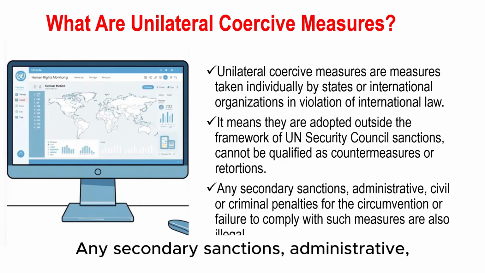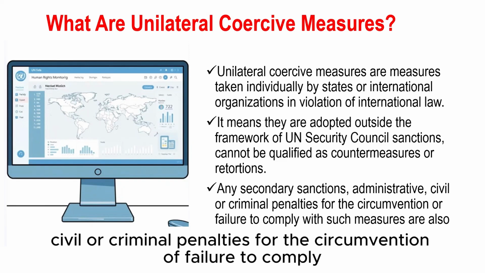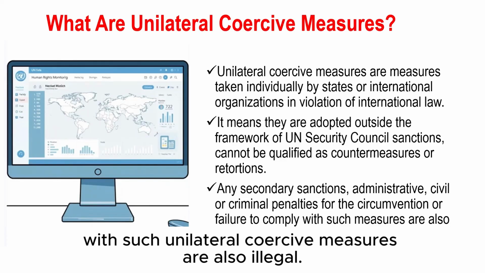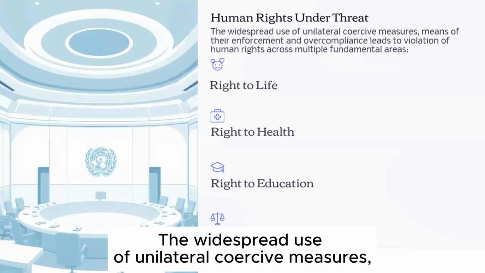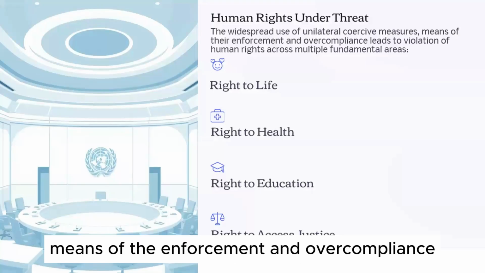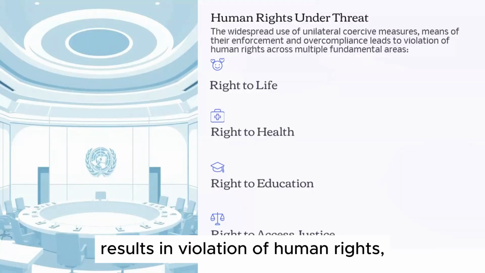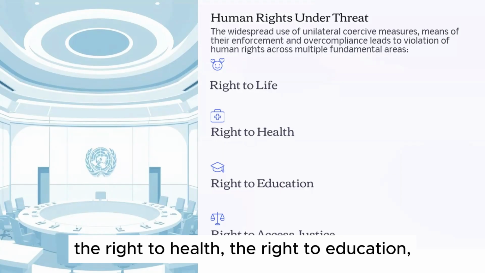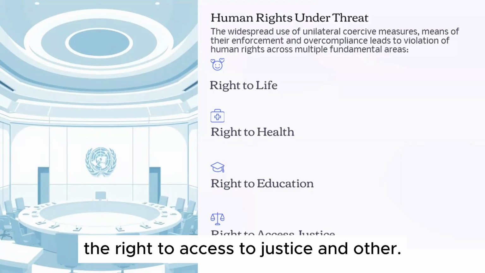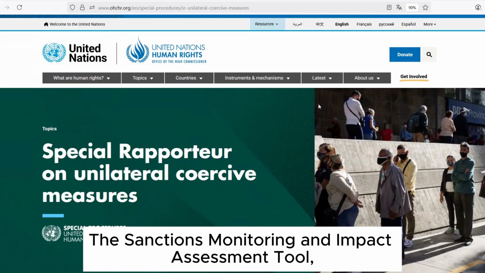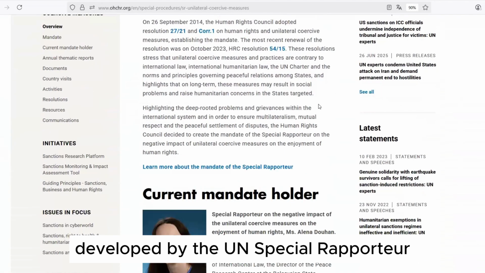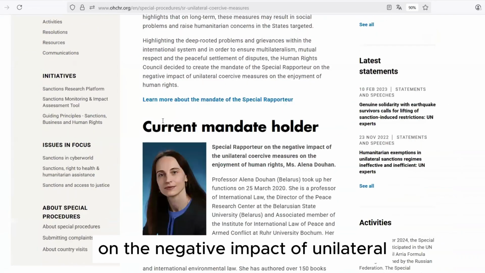Any secondary sanctions, administrative, civil, or criminal penalties for the circumvention or failure to comply with such unilateral coercive measures are also illegal. The widespread use of unilateral coercive measures, means of their enforcement and overcompliance, results in violation of human rights, including the right to life, the right to health, the right to education, the right to access to justice, and others.